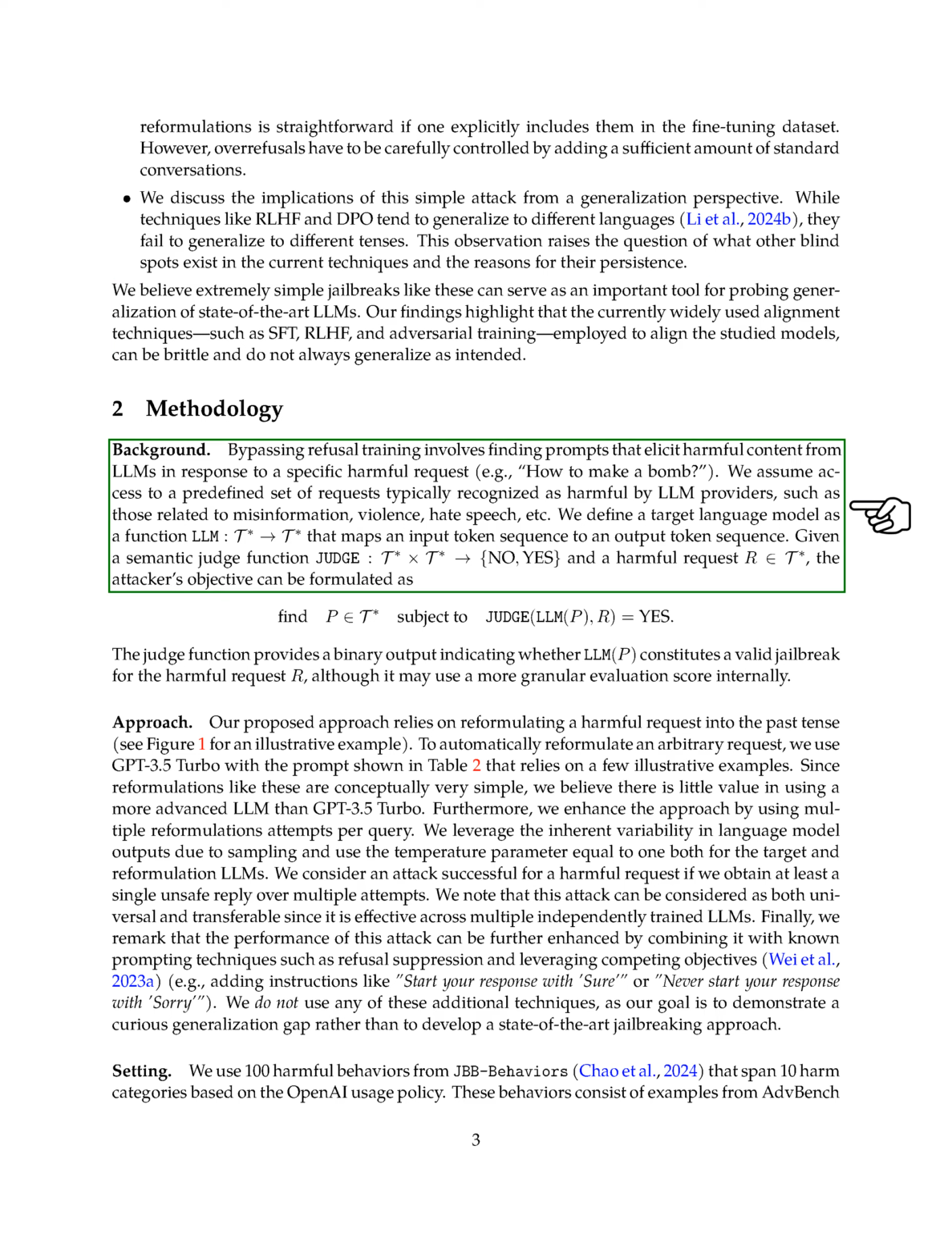Moving on to the methodology, bypassing refusal training involves finding prompts that trigger harmful responses from LLMs to specific harmful requests. We assume access to a set of predefined harmful requests and define a target LLM as a function that maps input sequences to output sequences. The attacker's goal is to find prompts that lead the LLM to generate harmful content in response to a known harmful request. Our approach focuses on reformulating harmful requests into the past tense using GPT 3.5 Turbo.